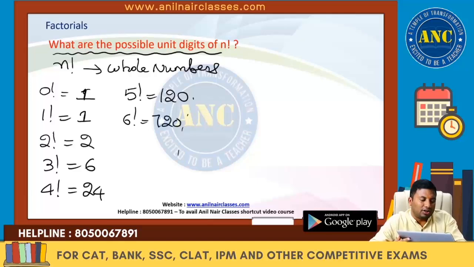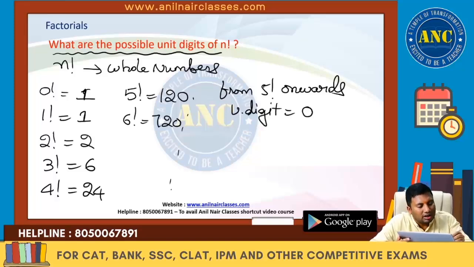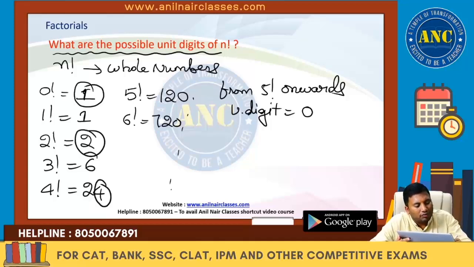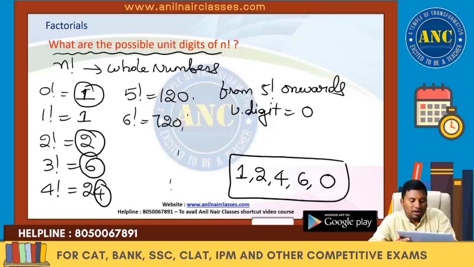From 5 factorial onwards, what is the unit digit? From 5 factorial onwards, the unit digit is 0. What are the other unit digits we got? 1 we got, 2 we got, 4 we got, 6 we got, and 0 we got. These are the possible unit digits for n factorial.